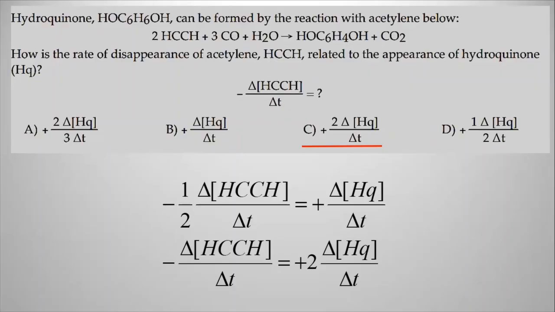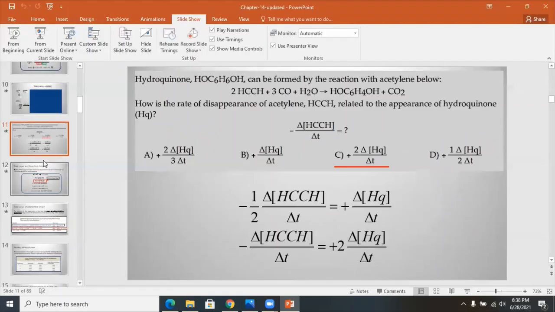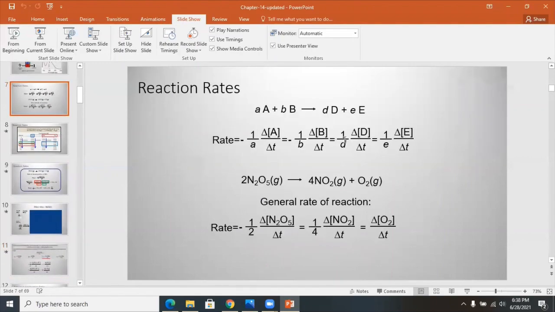And as I said, you can relate them to each other using, again, this model here. This model is very important because it shows how the reactant is related to the product. And you can relate them to each other, as I showed you here. If you're looking for NO2, then you need to get rid of the 1/4, which means multiply the whole equation times 4. If you want to relate the N2O5, then you want to get rid of the 1/2, which means multiply the whole equation times 2. Oxygen, you don't have to multiply by anything because oxygen already has 1. It's just already 1 mole, as you can see from the chemical reaction. So, all right.